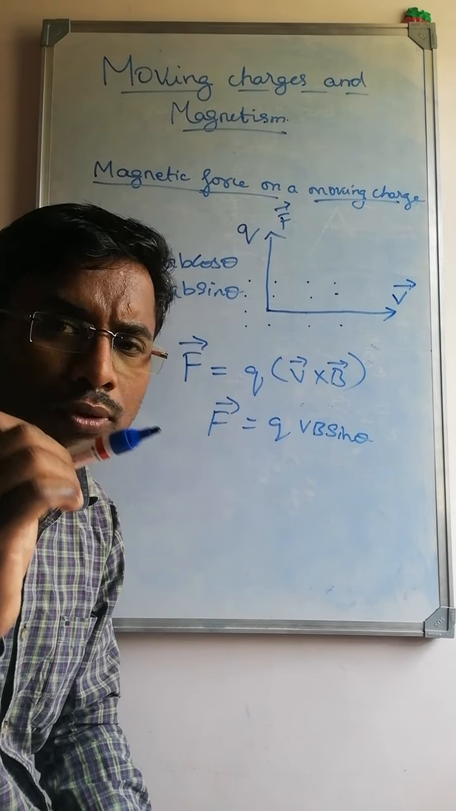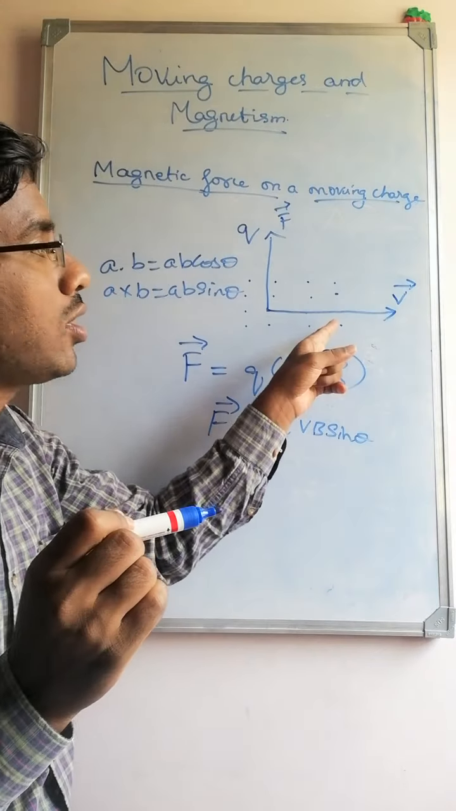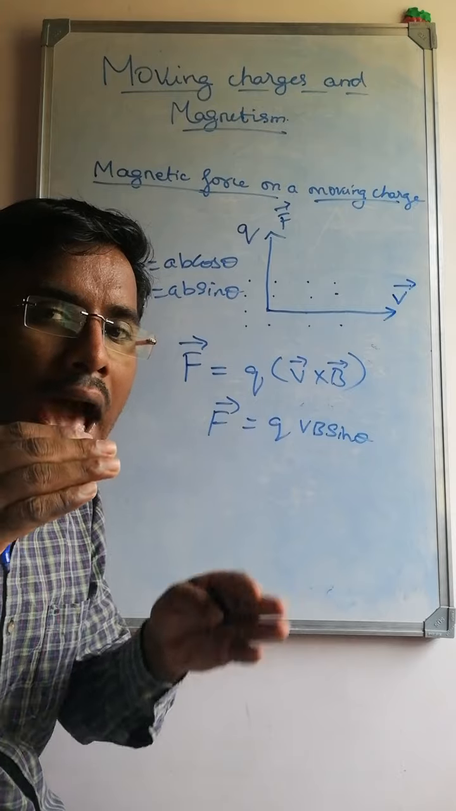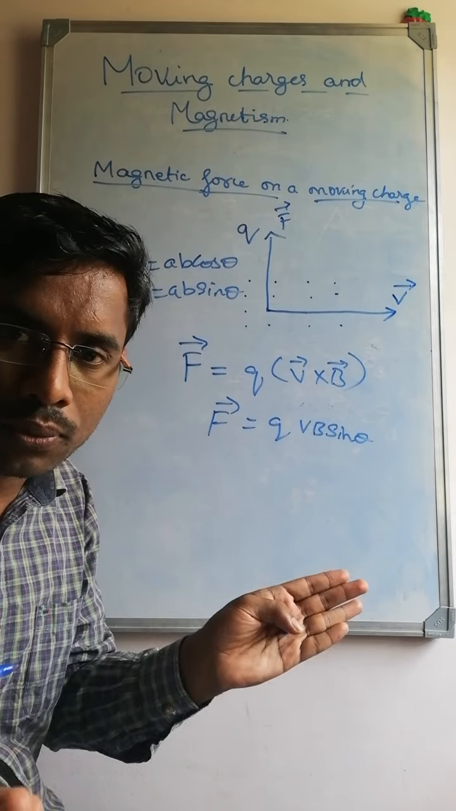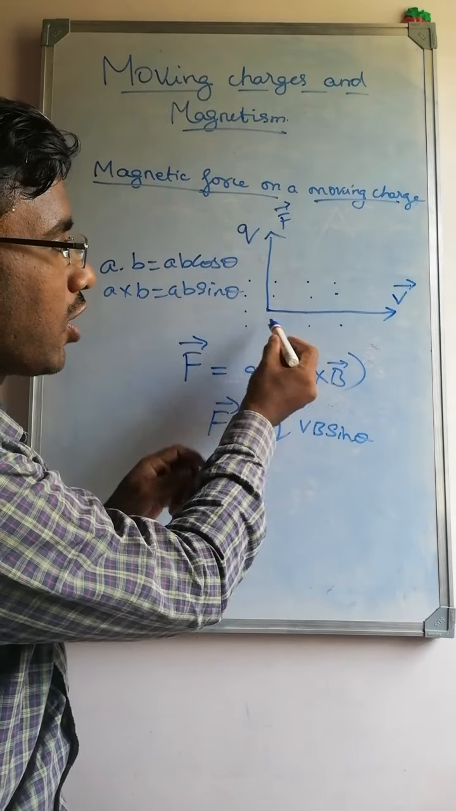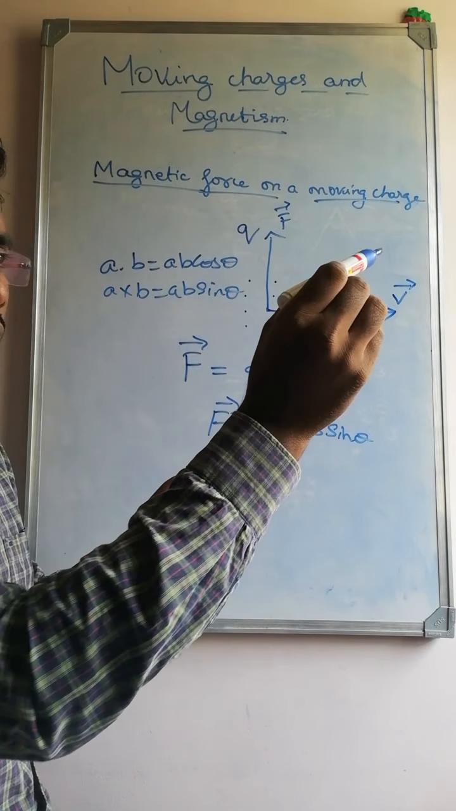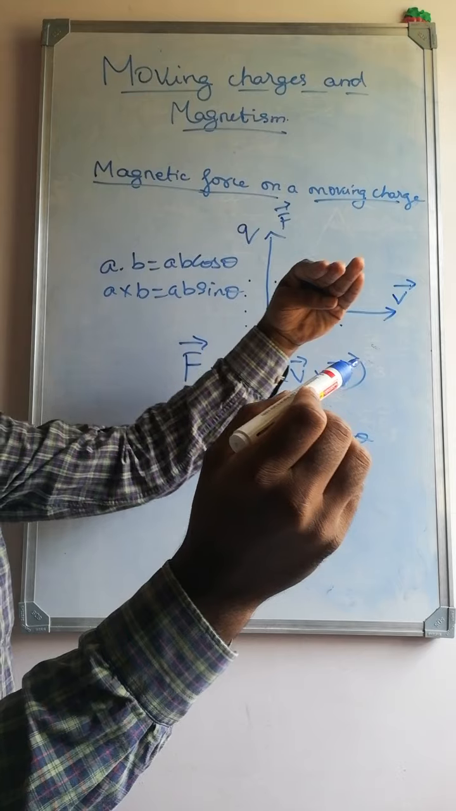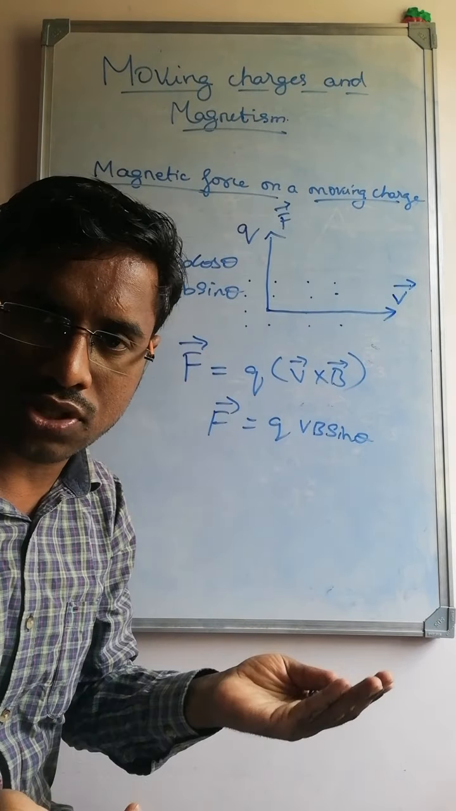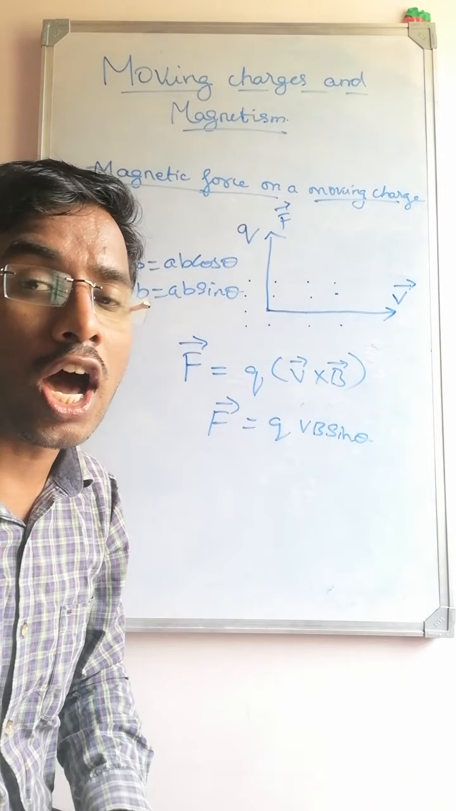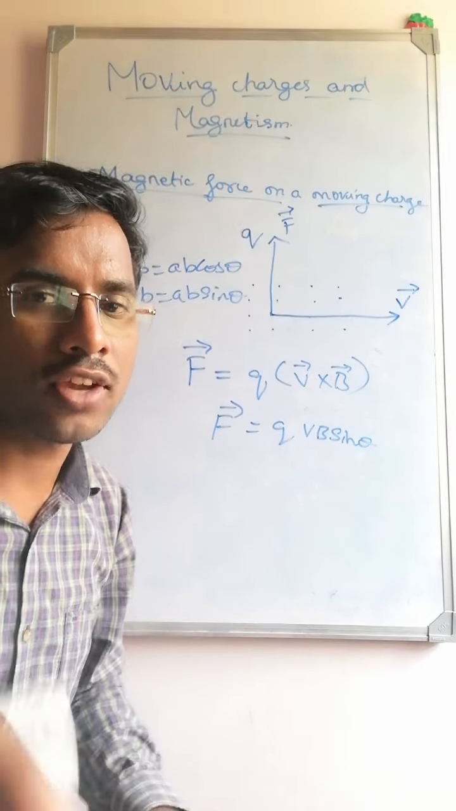When the charge moves perpendicular to the magnetic field, the force is maximum, and when the charge moves parallel to the magnetic field, the force is zero. For example, the magnetic field is coming outside the plane. When the charge is also moving outside the plane, the force is equal to zero. So this is the concept of a charge moving only in a magnetic field. Thank you.